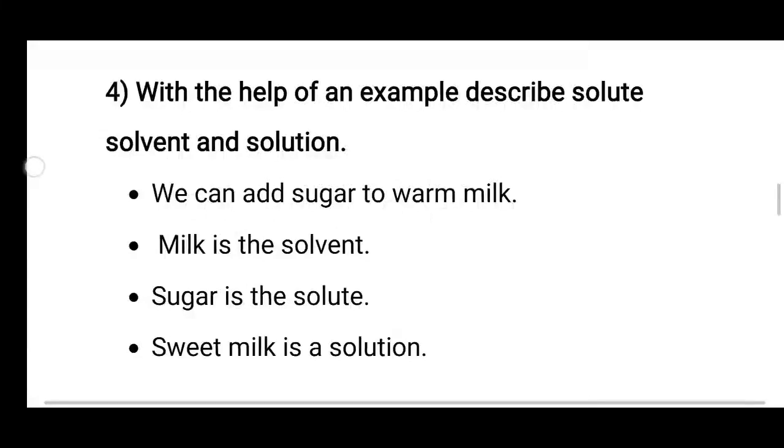हमें क्या करना है? शुगर को warm milk में mix करना है. Then in this, milk is the solvent and sugar is the solute. When we add sugar to the warm milk, it will become sweet milk, right? So in this, the milk is solvent and sugar is solute.